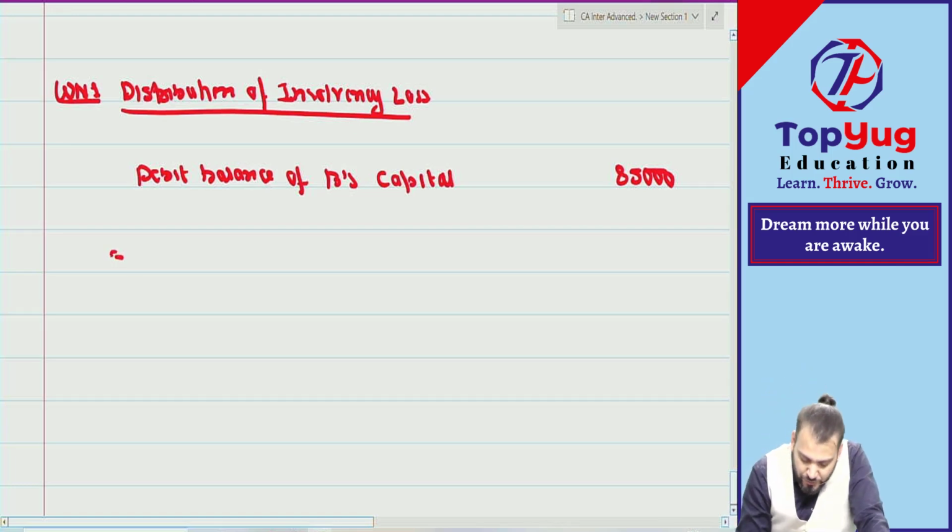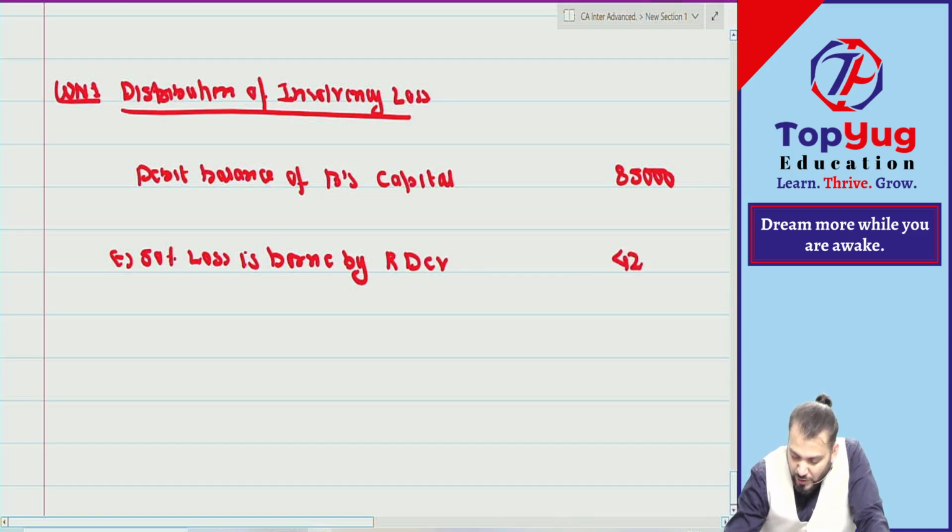Then out of this, 50% loss is borne by R Dev, meaning 42,500. So what is the insolvency loss? 42,500.